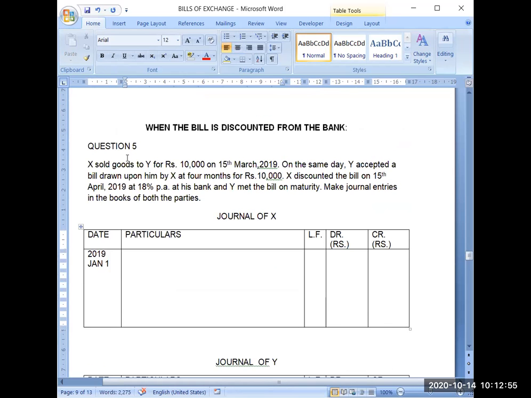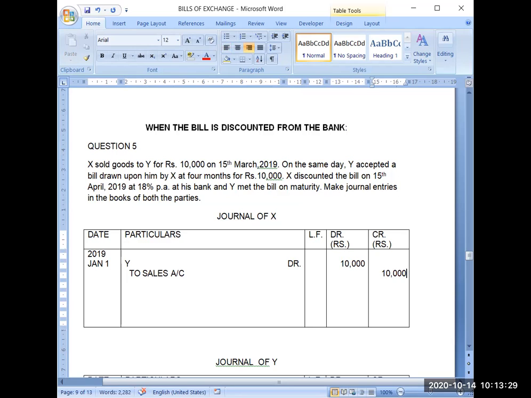Now in books of X, I have to record the sales transaction. So what is the sales transaction? Goods have been sold to Y. So Y debit, and the amount of the sale is 10,000, to sales account. Y debit to sales account, 10,000.